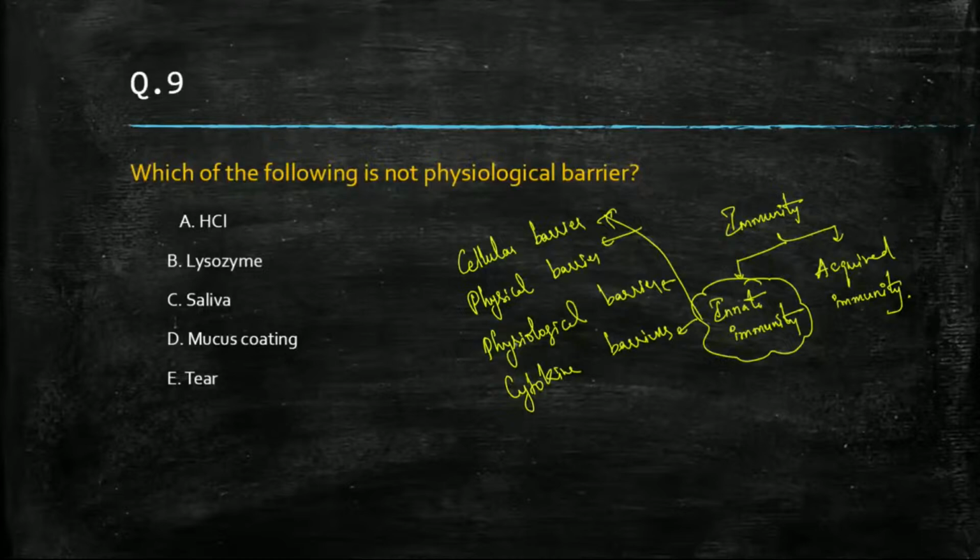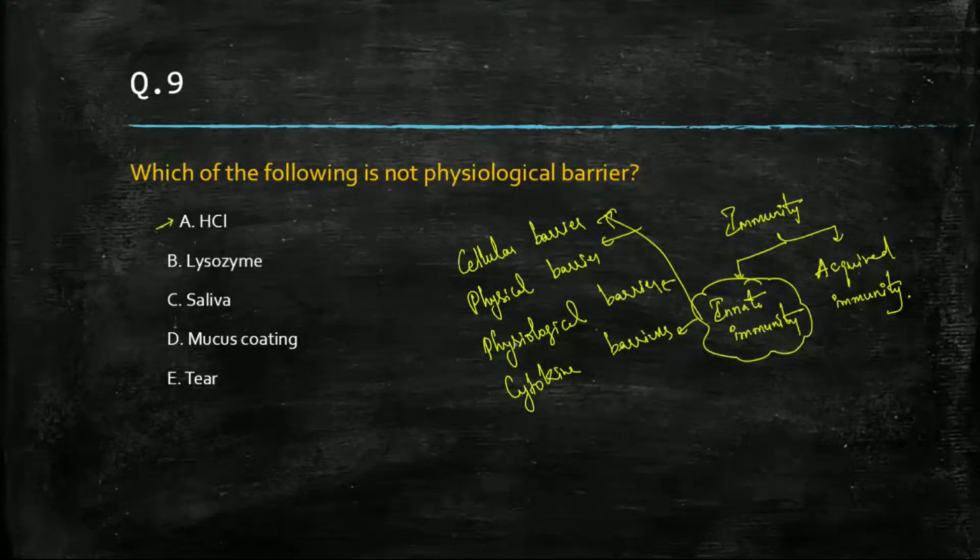So the correct answer for this question, they are talking about physiological barrier. So stomach acid, tears, these are all physiological barriers. Tears contain bacteriolytic enzyme, so tears are also a physiological barrier. Stomach acid, that is HCl, is also a physiological barrier.